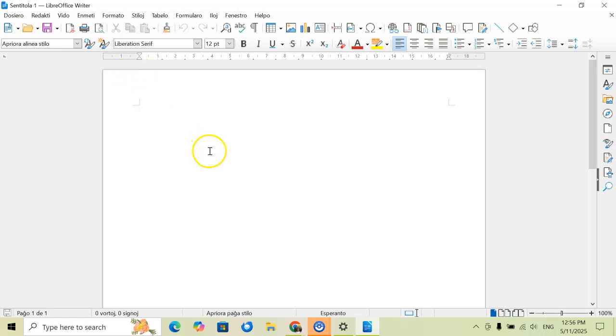So yeah, if you're someone that likes to use this software, or you want to type something and you want to be in an Esperanto environment, so to speak, you can definitely utilize the software. And like I said, it's completely free to download.